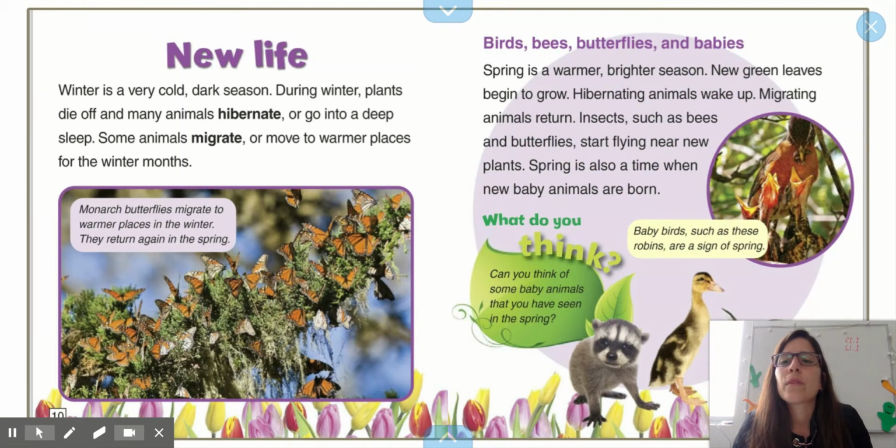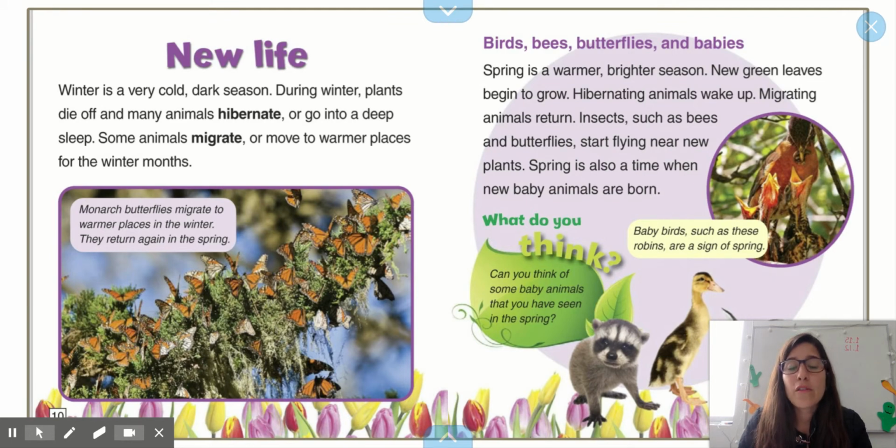New life. Winter is a very cold, dark season. During winter, plants die off and many animals hibernate or go into a deep sleep. Some animals migrate or move to warmer places for the winter months. Monarch butterflies migrate to warmer places in the winter, and they return again in spring.